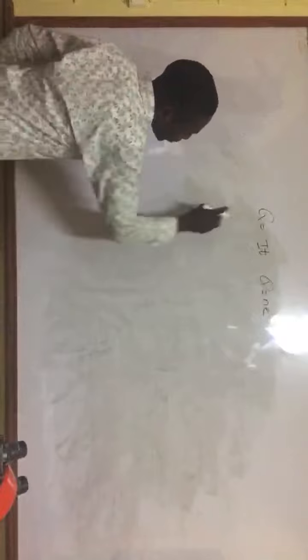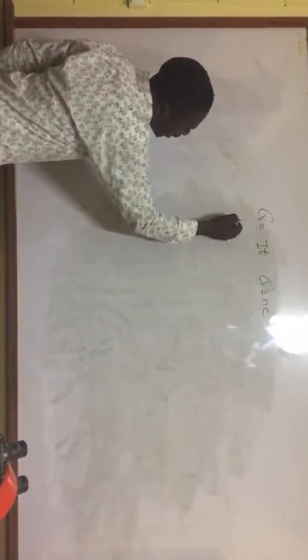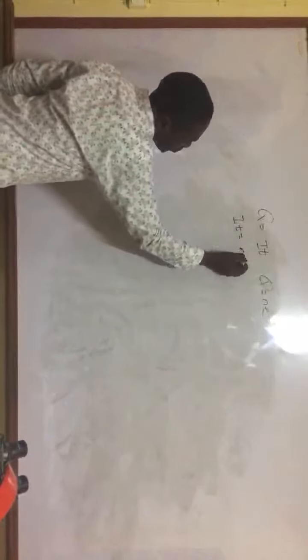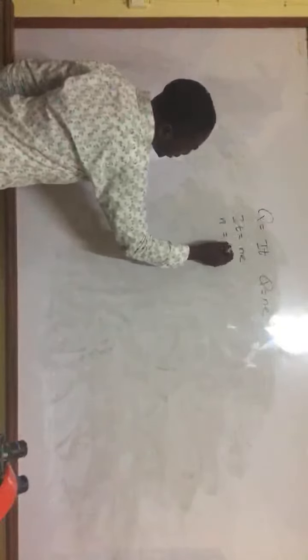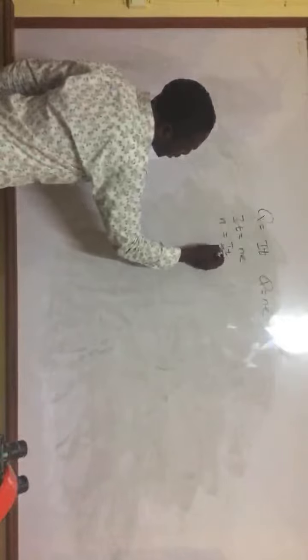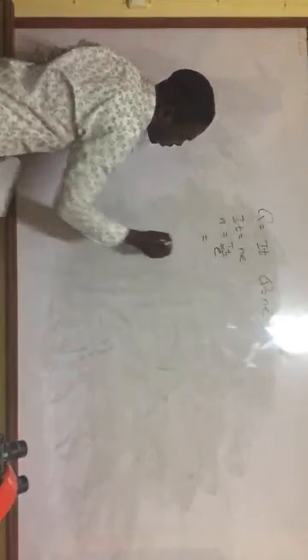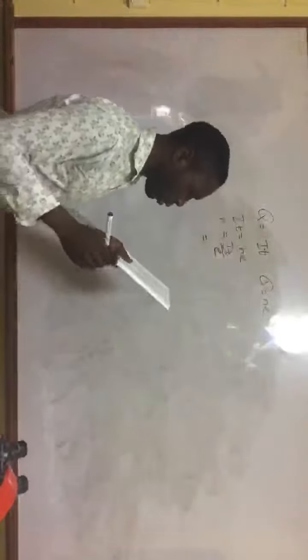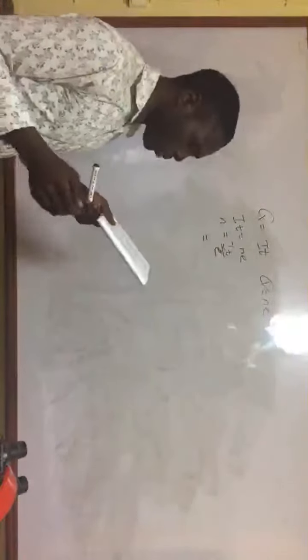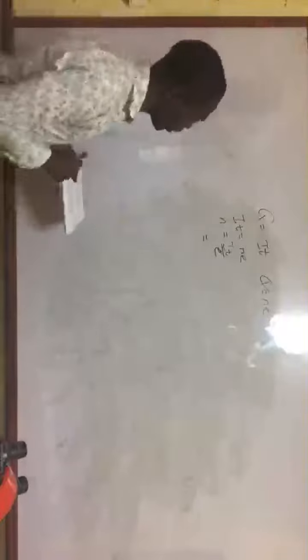So if we equate these two, you see that IT should be equal to NE, and so N should be equal to IT divided by the electronic charge. They said that an electron carries a charge of magnitude 1.6 times 10 to the negative 19, so how many per second? So the time is going to be 1 second.